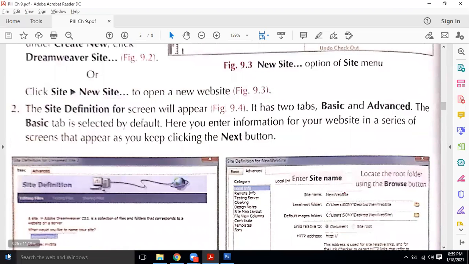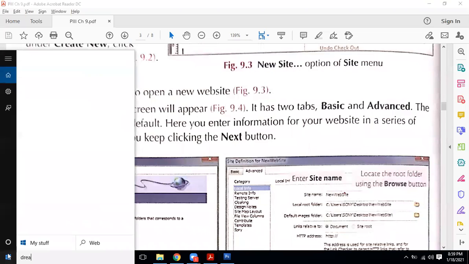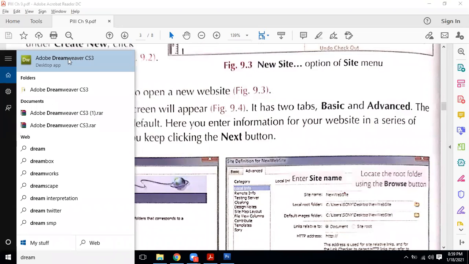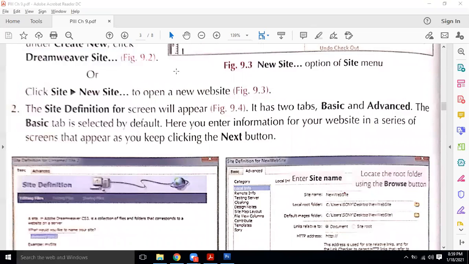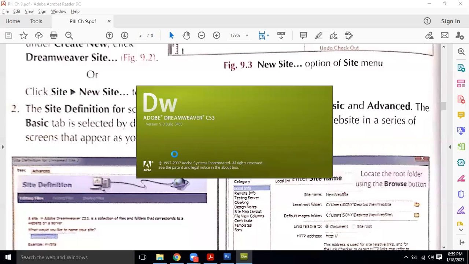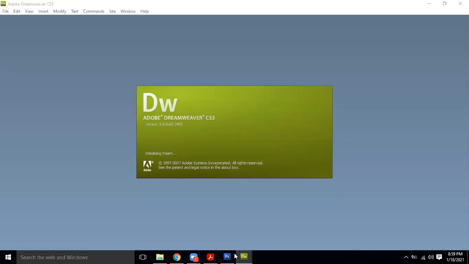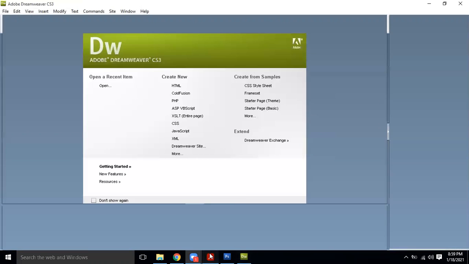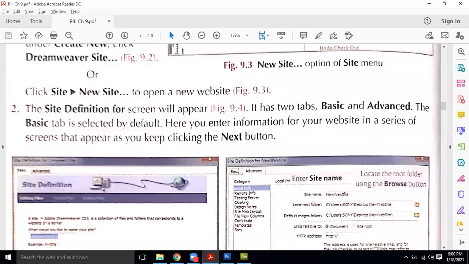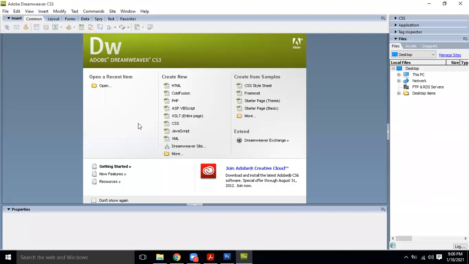So whenever you open Dreamweaver, in the beginning it gives you one screen through which you need to select the options that you are going to make a new file, basic or advanced. So basic and advanced are the two options which appear in the beginning, as this page is telling you, with one option being the basic site definition, in which we need to define the site.